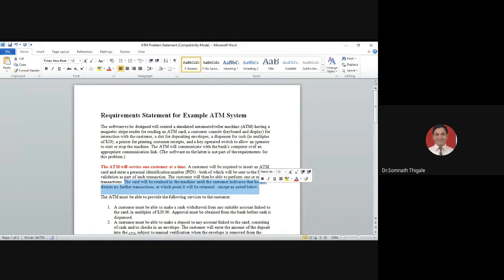Second option, in case of HDFC Bank, you do not swap the card. Your card will remain inside the ATM machine until the whole transaction is completed. So just a simple question, which one is good? The first one, with SBI, or with HDFC, where for the whole transaction your card remains inside the ATM machine? Which one is good? I think the first one. Why the first one?